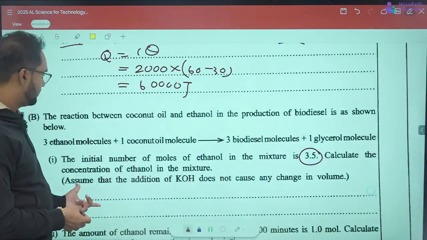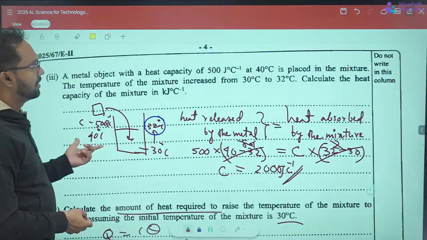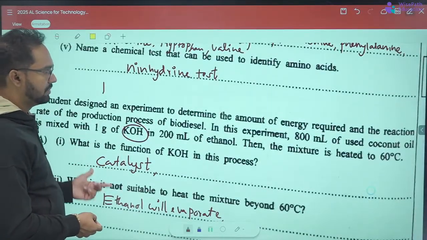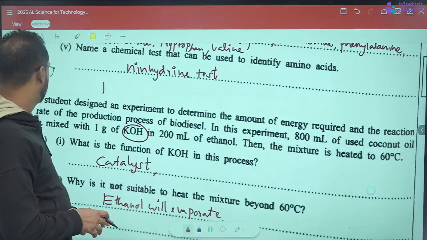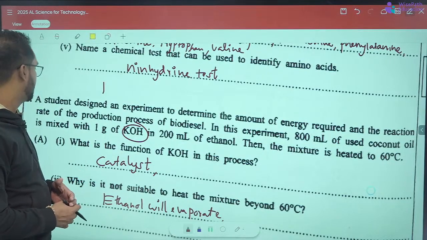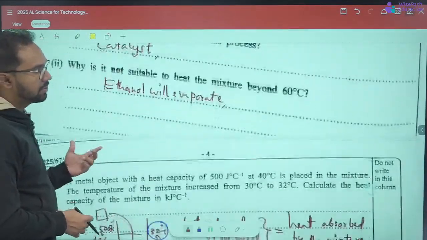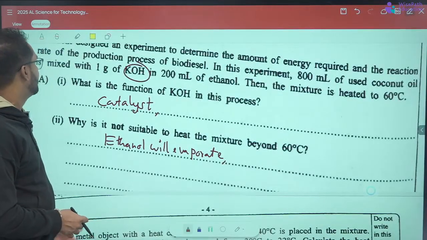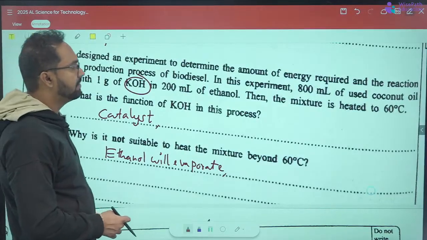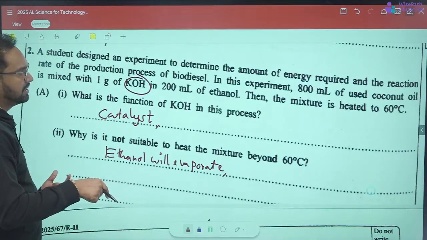So what is the volume of the mixture? Have they mentioned the volume? The student designed an experiment to determine the amount of energy required and the reaction rate of the production process of biodiesel. In this experiment, 800 milliliters of used coconut oil is mixed with 1 gram of KOH in 200 milliliters of ethanol. Then the mixture is heated. They are asking the ethanol concentration in the mixture.